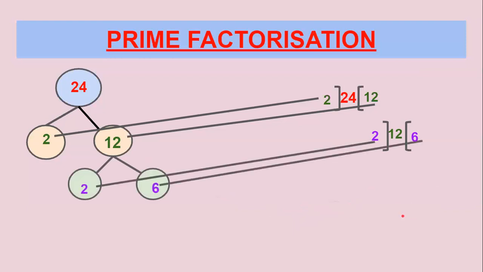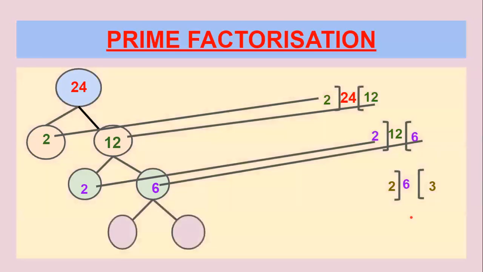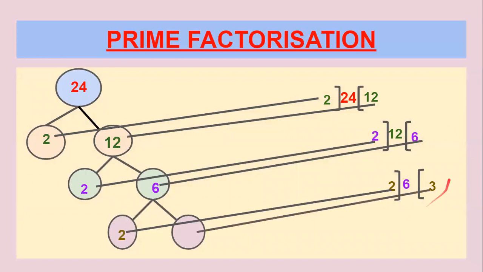Next, 2 is a prime number, whereas 6 is not a prime number. Again, we'll do division for 6. 6 is an even number. So 2 threes are 6: 2 and 3. This is a prime factorization tree. And like this, we can easily find out.